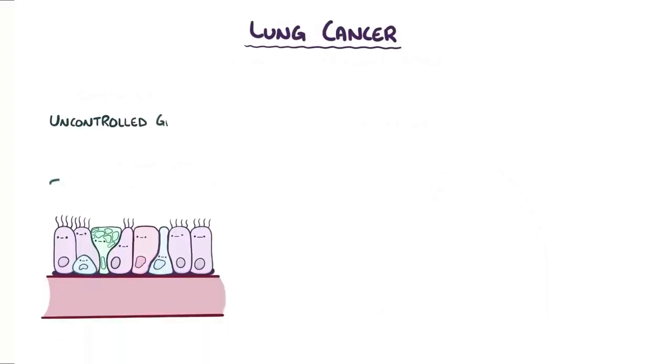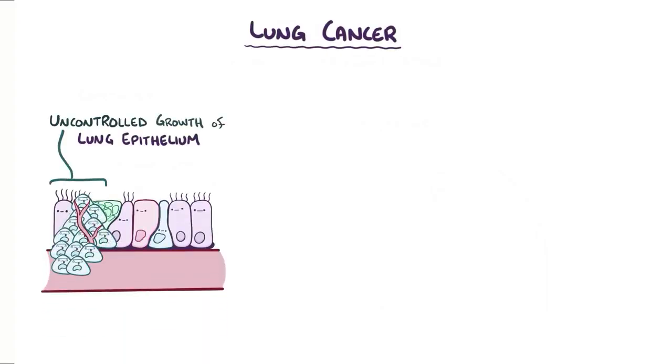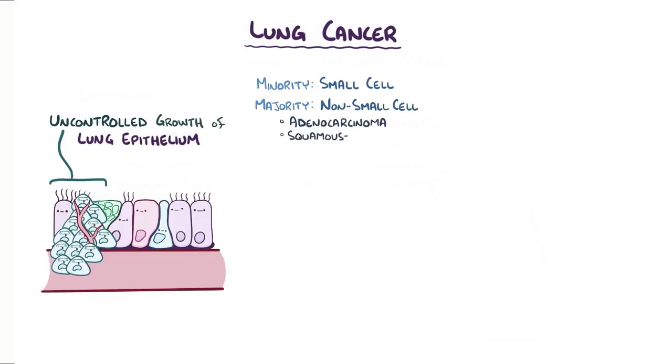Alright, as a quick recap, lung cancer is the uncontrolled growth of respiratory epithelial cells. The minority are small cell cancers, and the majority are non-small cell cancers, which are further categorized into adenocarcinoma, squamous cell carcinoma, bronchial carcinoid, and large cell carcinoma.